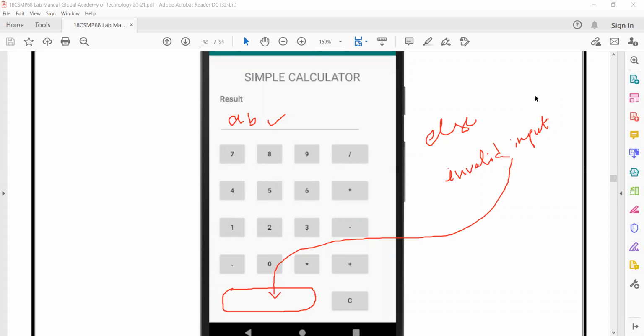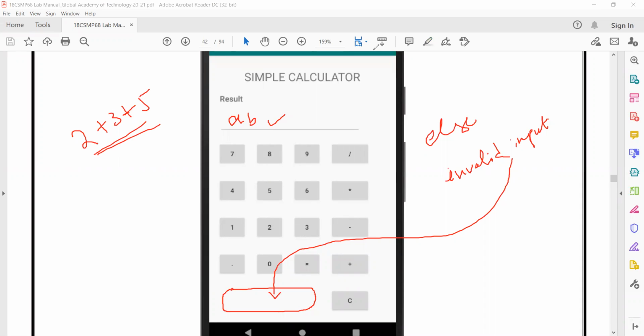Yes, you can ask, students. I'm ready to take questions. Sir, the toast message will come only if the operands are not equal to 2. So what if we give it as 2 plus 3 plus 5? You want to use something like this? Yes, sir. It should add.